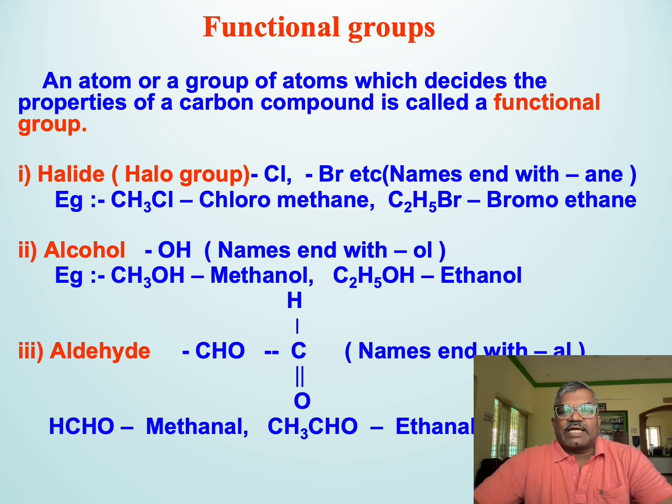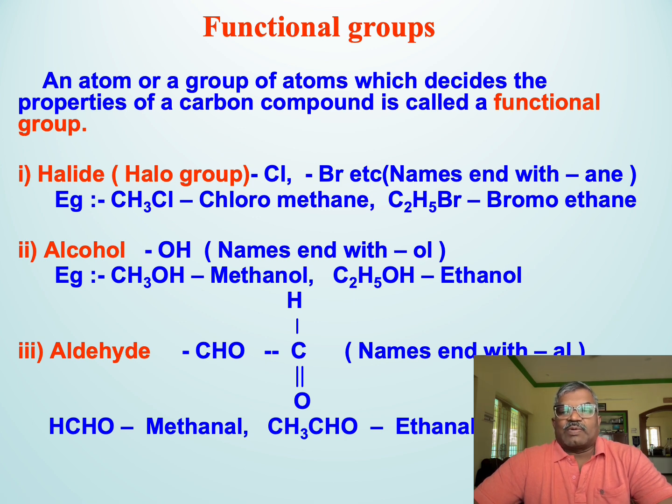First one, the halides. Halide is a functional group in organic chemistry that involves a halogen atom. You might know halogens: fluorine, chlorine, bromine, or iodine, covalently bonded to a carbon atom, forming a carbon-halogen bond.